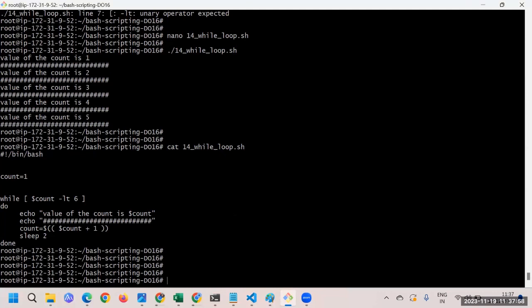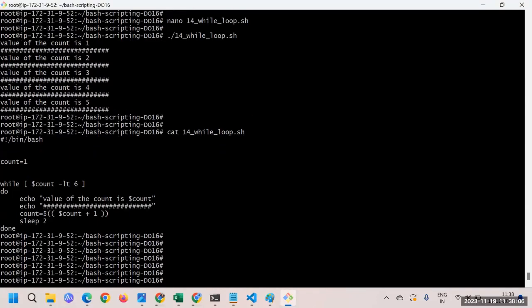How can we do it? We can pass two conditions. Let me think about it. I think we have the or sign. No, not or, we have the and sign. So you'll say the count is equal to, like this, count and one more condition. Let me think about it. We should have true and true, and the whole sum we should get as true.